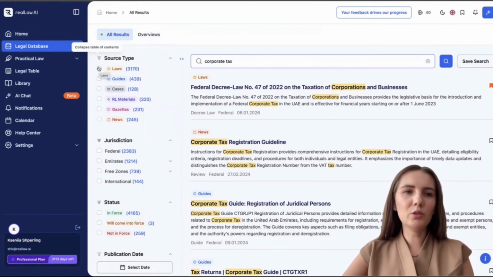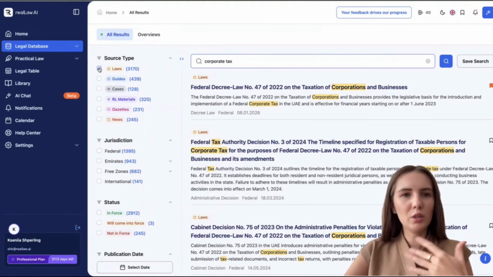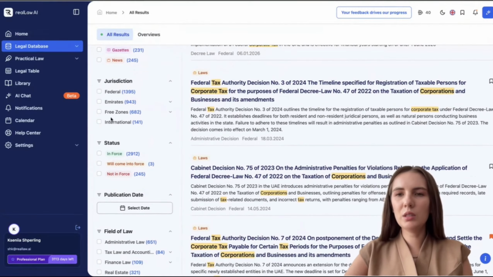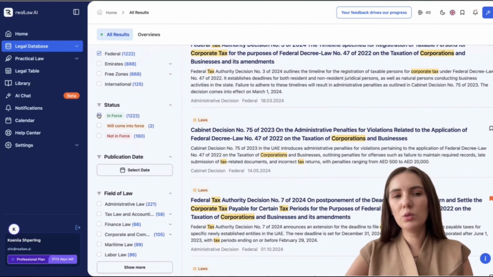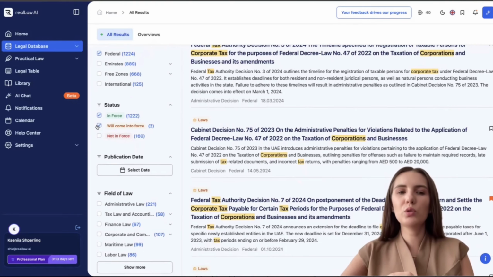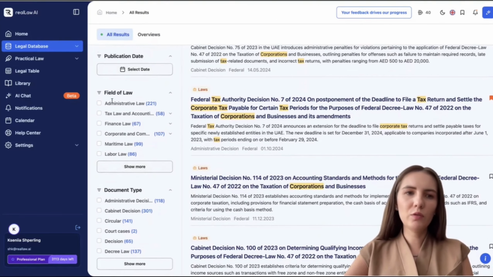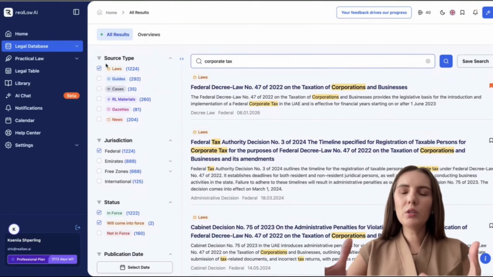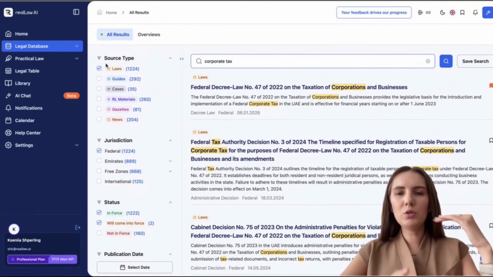On the left side of the screen, you can set filters. For example, you want to see only laws, right? You don't need guides or official gazettes. Say you want to study a specific level of jurisdiction, but I'll mention now that tax legislation will always be at the federal level only. Set statuses. For instance, you don't need to read laws that are no longer in force. You want those in force or coming into force soon. Next, you can choose fields of law. Well, in this case, say taxation or corporate tax separately, the document type, and also the issuing authority, the government body. By checking the boxes, filters are applied automatically, and the selection gradually narrows down.